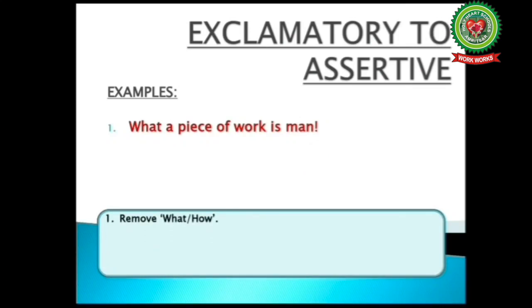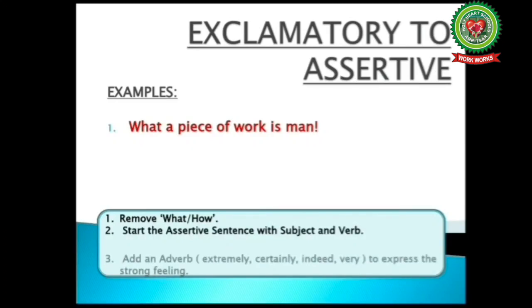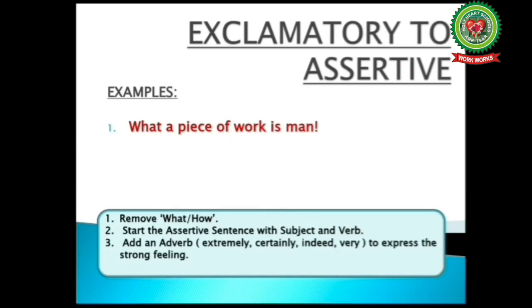First step, remove what or how. Second step, we have to start the assertive sentence with subject and verb. Third step, we have to add an adverb like extremely, certainly, indeed, very to express the strong feeling. And the fourth step is exclamatory mark will change into full stop.